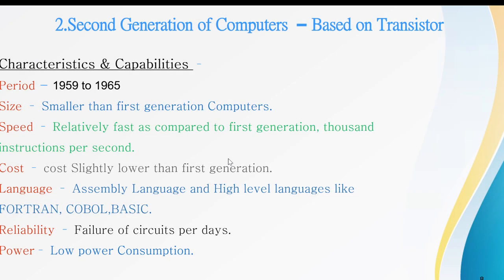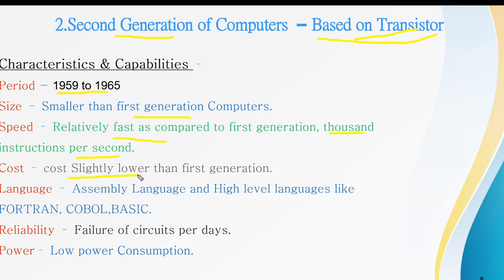And next is the second generation of computers, which were developed based on transistors. Second generation computers belong to the period of 59 to 65. Their size is smaller than the first generation computers, and they are relatively faster. First generation computers do hundreds of instructions per second, but second generation computers do thousands of instructions per second. It is an improvement in speed.